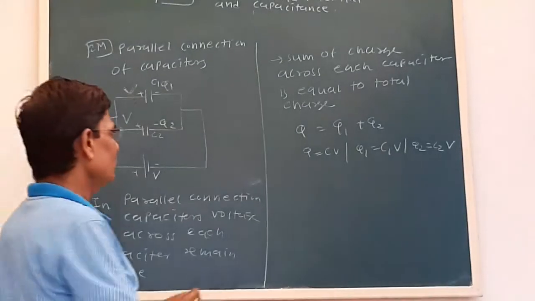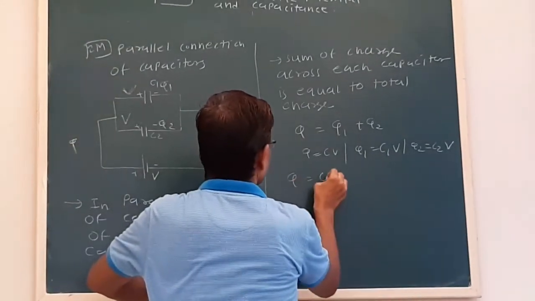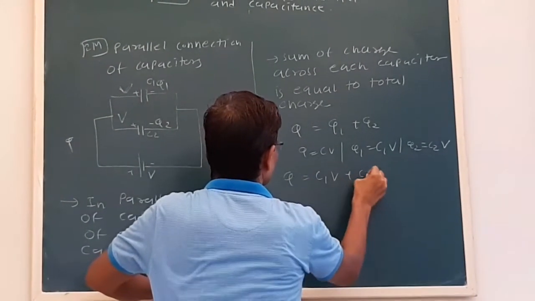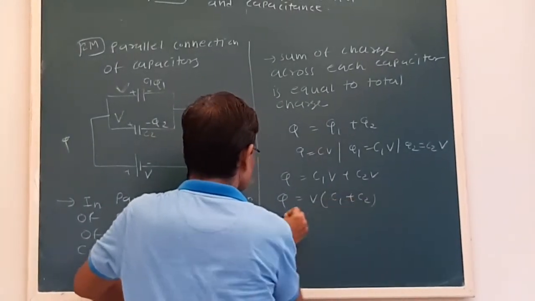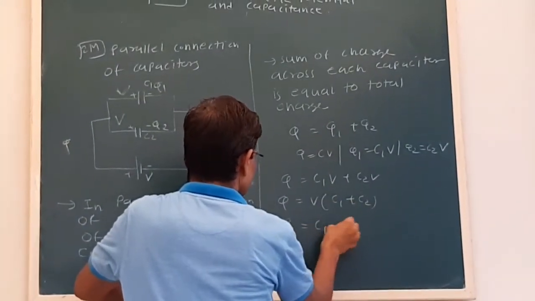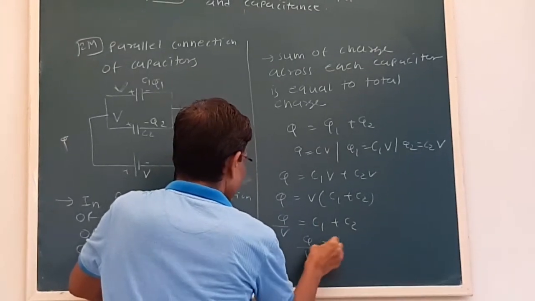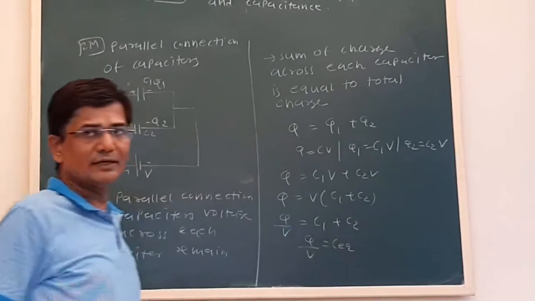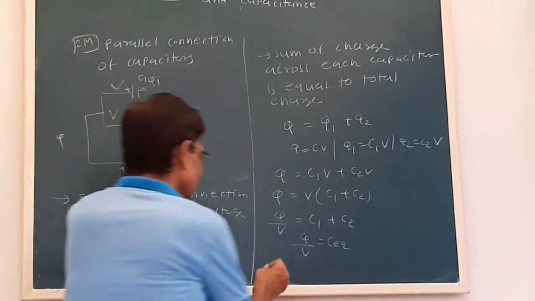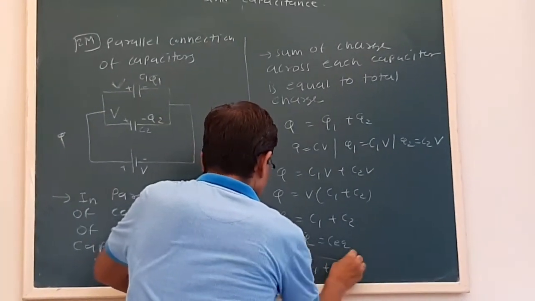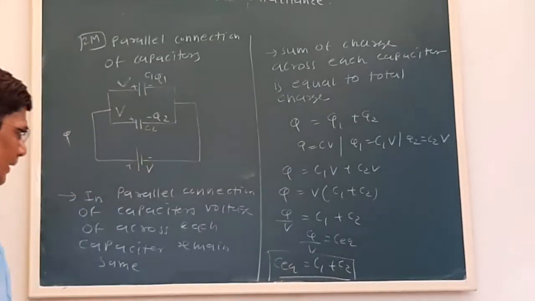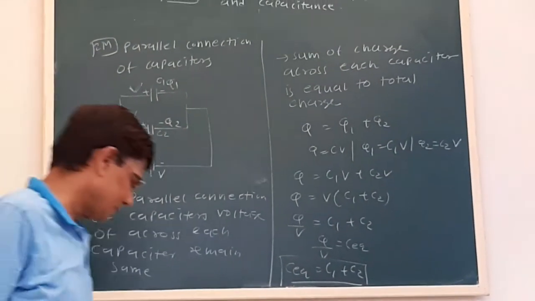Now we substitute the values: Q is equal to C1V plus C2V. Q is equal to V common, C1 plus C2. Now Q by V is C equivalent, that is the totality of these two capacitances, so C equivalent is C1 plus C2. So this is about the parallel connection of capacitors.